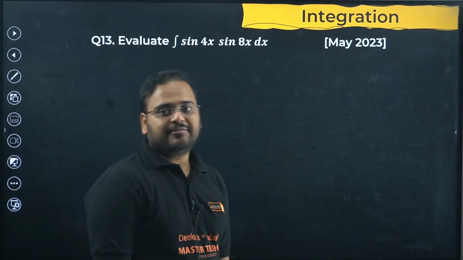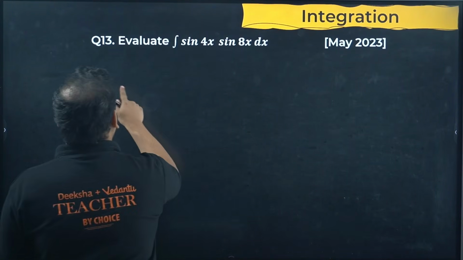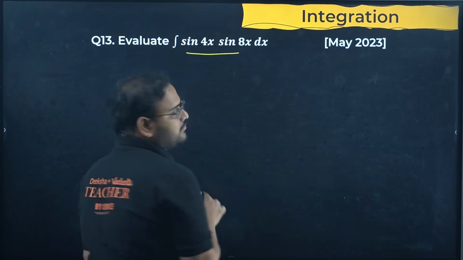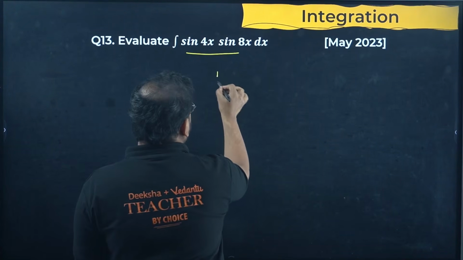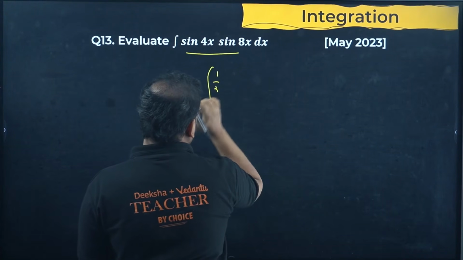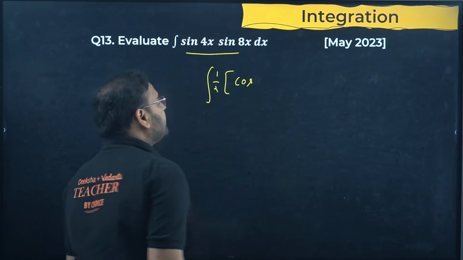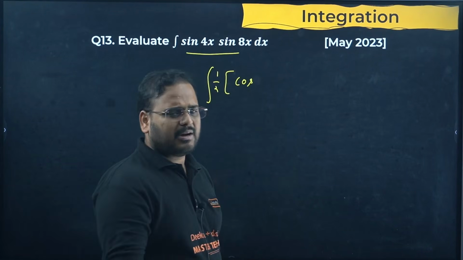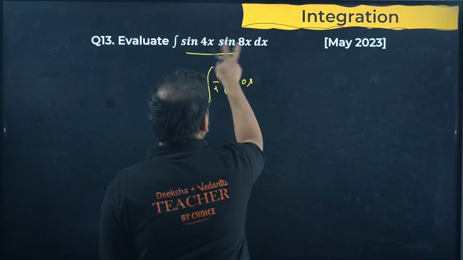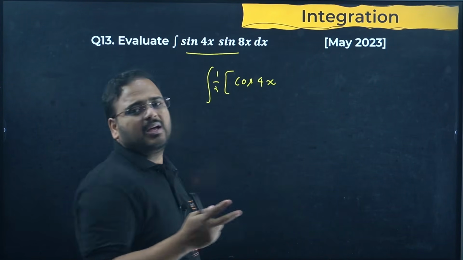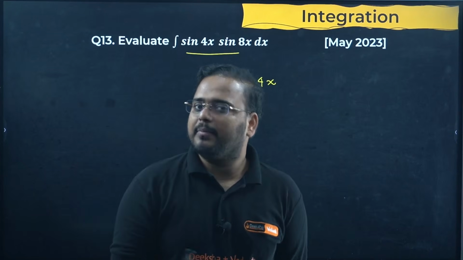Next, integration now. Sin 4x, sin 8x. How to solve it? Please check. Apply the formula of sin A into sin B. 1 by 2, cos of the difference you're going to take, minus 4x only. 4x minus 8x is minus 4x.